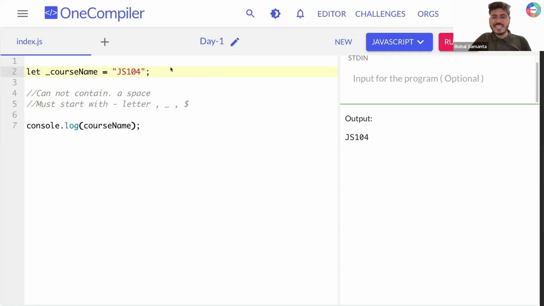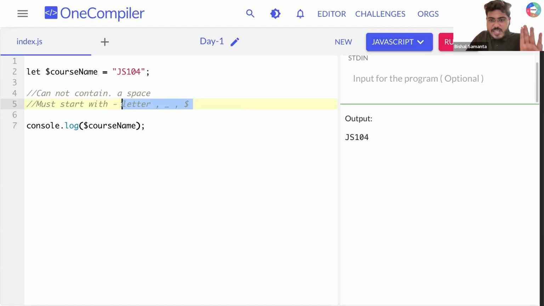Can you tell me, is it valid? Yes, it is valid. So now if you print underscore course name, you can see again I'm getting JS104 because it followed the rule, right? Can I create a variable name with dollar, dollar course name, then, guys? Yes, either letter or underscore or a dollar. So now if I change it from underscore to dollar and run this, you can see I'm getting JS104. Cool. Point number two is clear to all of you.